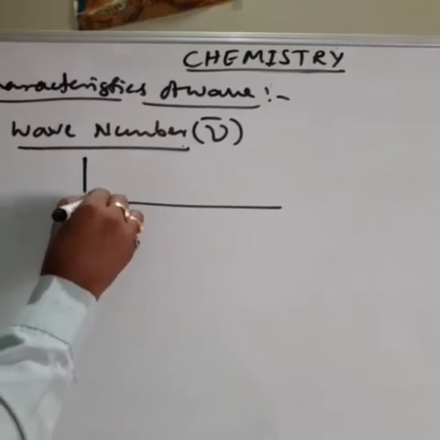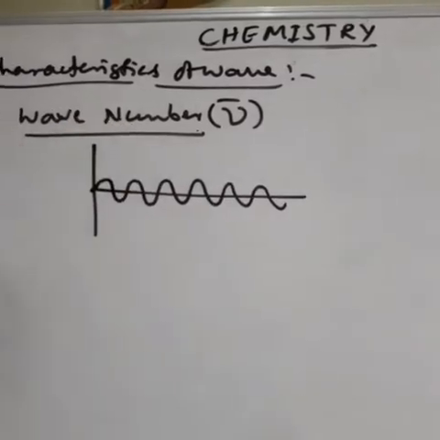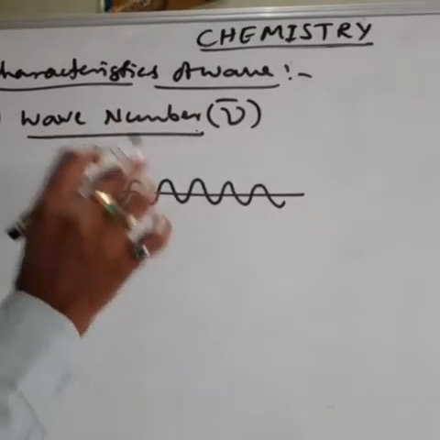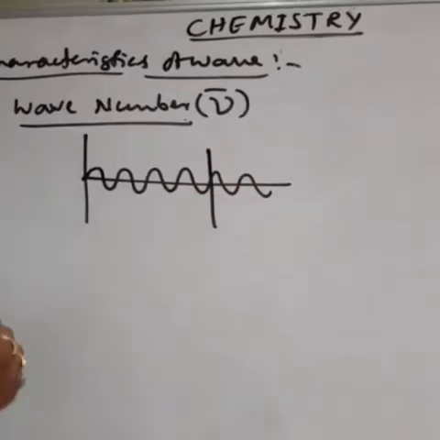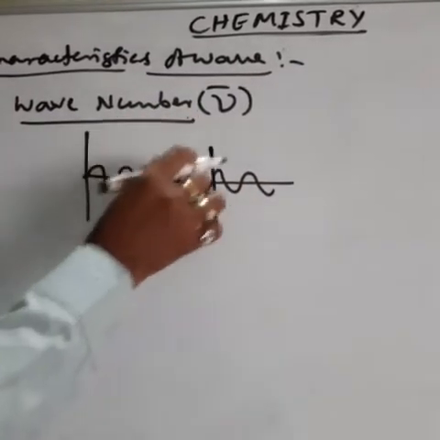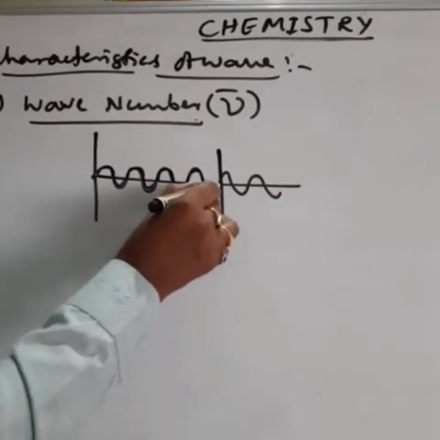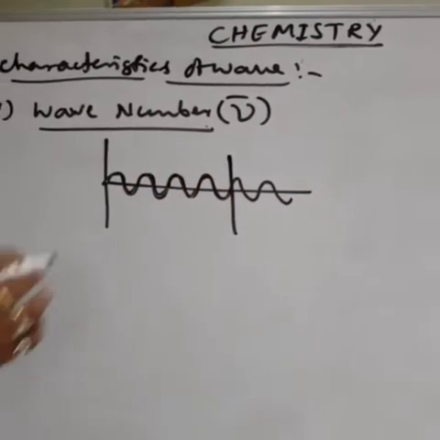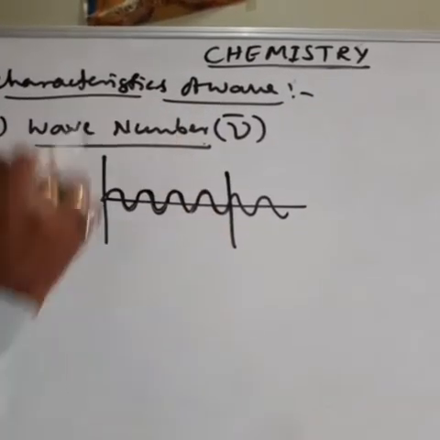From this point the wave passes like this. Wave number means the number of waves present per unit length. For example, this is the length. How many waves are present in this length? 1, 2, 3, 4. That is called wave number. Understood what I said?